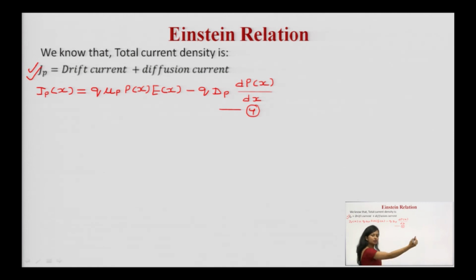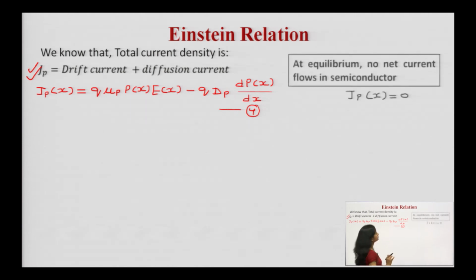Because there is a variation with respect to x. q is the charge, mu p is the mobility for holes, p is the concentration, and since concentration is varying with respect to x along the x axis, it is px, times Ex. Minus q times Dp, where Dp is the diffusion coefficient of the holes, and d of dx of px is what? The concentration gradient. So we have utilized the equation which we derived earlier, and we have written the term for the total current density over here.